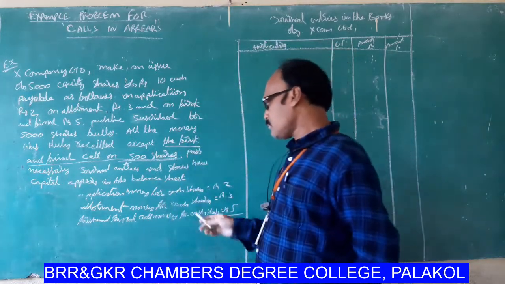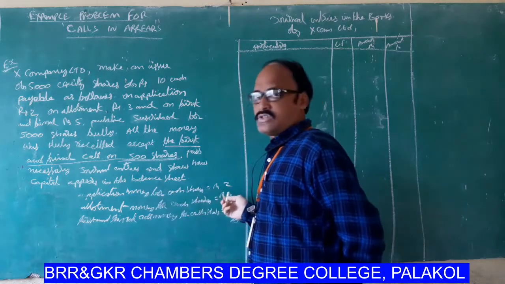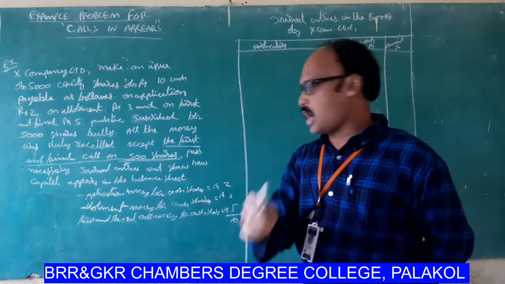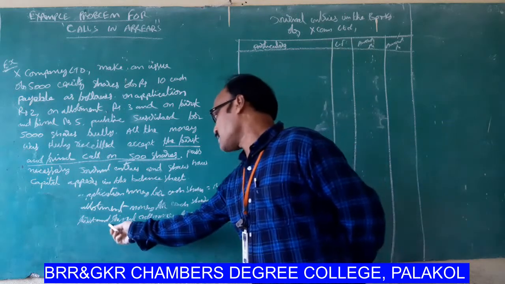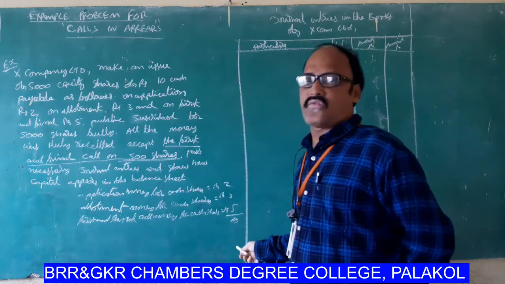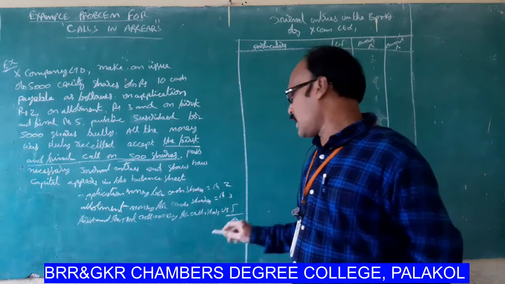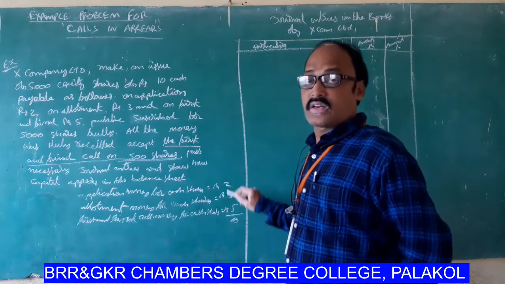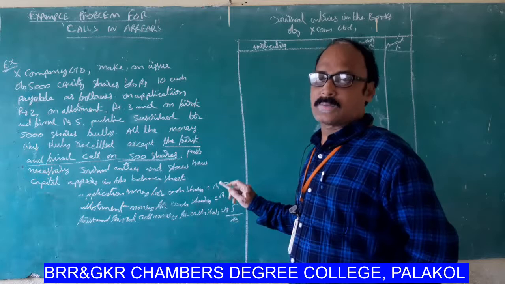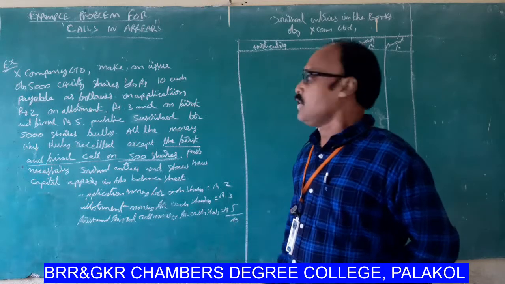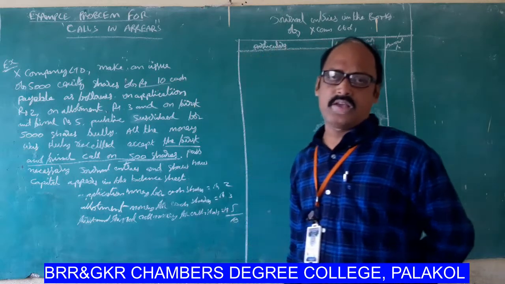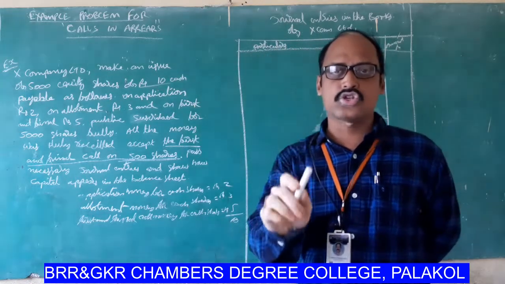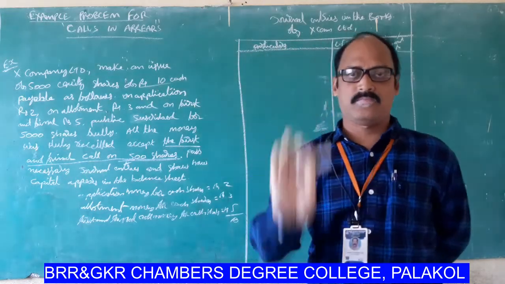Next, application money for each share is 2 rupees, allotment money for each share is 3 rupees, and first and final call money for each share is 5 rupees. The total amount collected for each share from the subscribers is rupees 10. The face value of each share is also rupees 10, which means shares are issued at par.